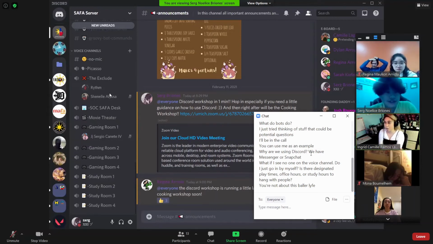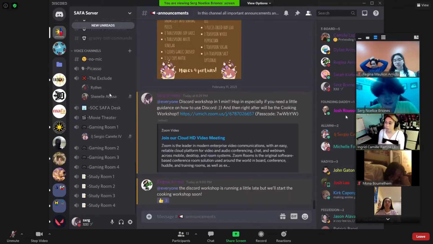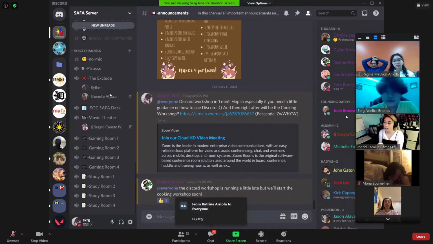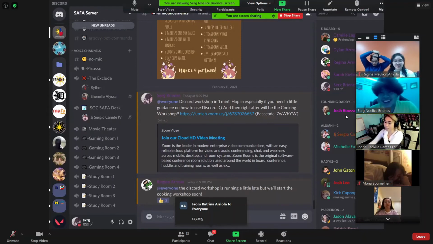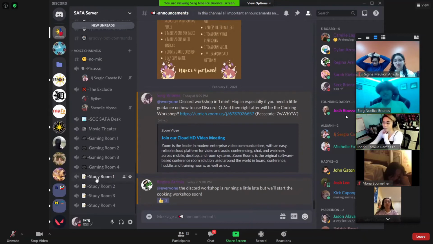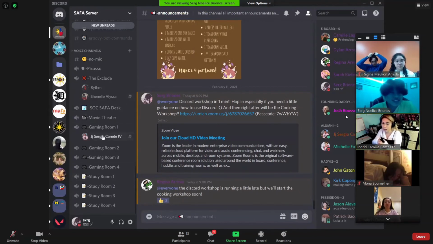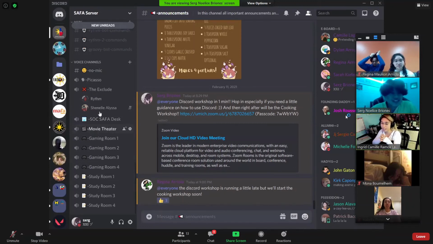She's using the rhythm bot to listen to music. A lot of people like to do that in the study rooms, where they go in the study room and play some music in the background to study. Designated playing times, we don't have necessarily designated playing times, but a lot of people like to hop on to play games. Almost every day there's someone on playing, at least on our Minecraft server, or just playing games in general. So that's why we have so many gaming channels.